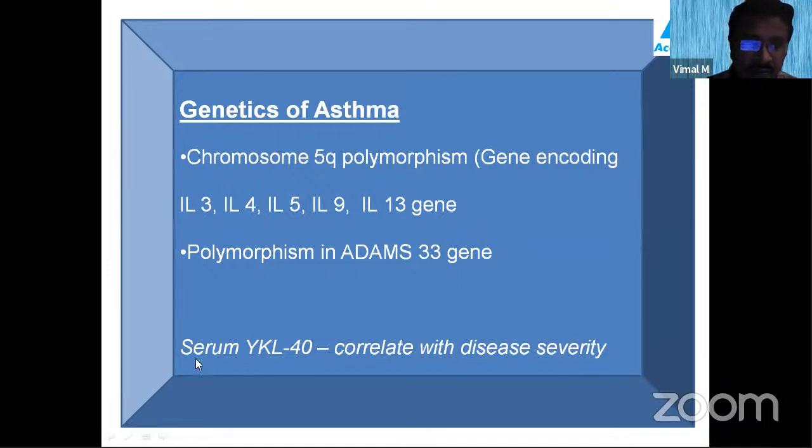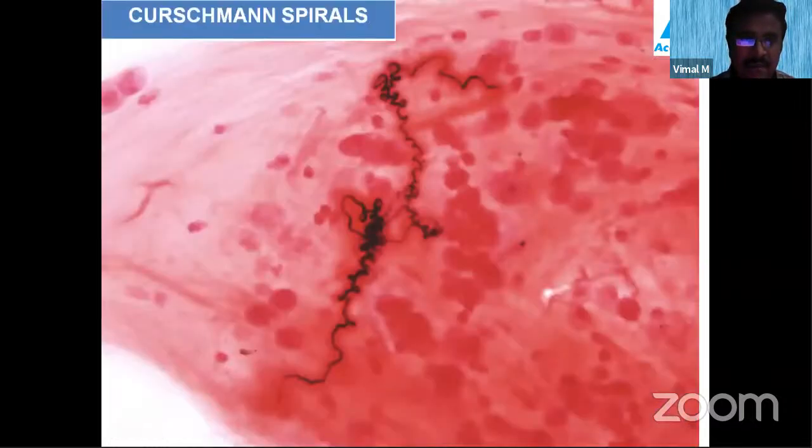Recent studies have found that the estimated serum level of a protein called YKL40 correlates with disease severity in asthma.